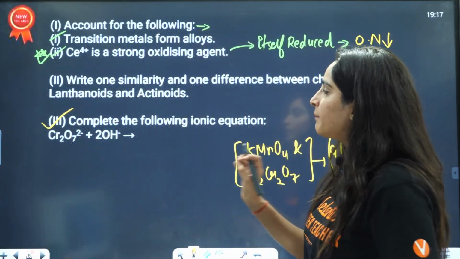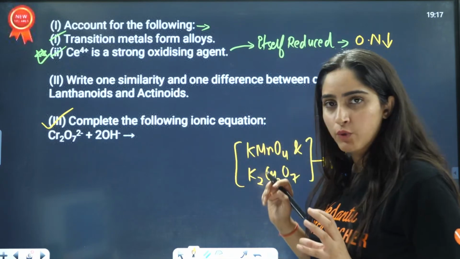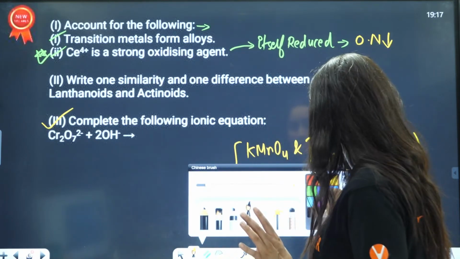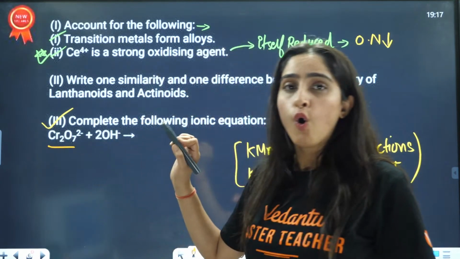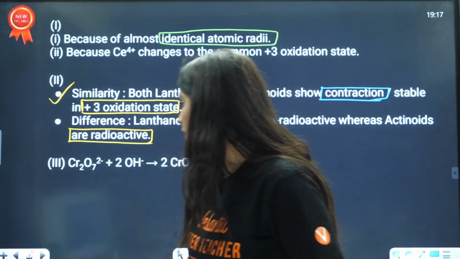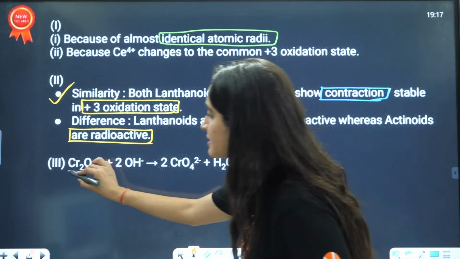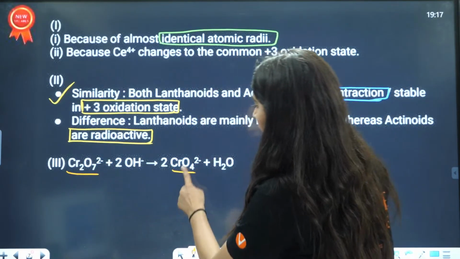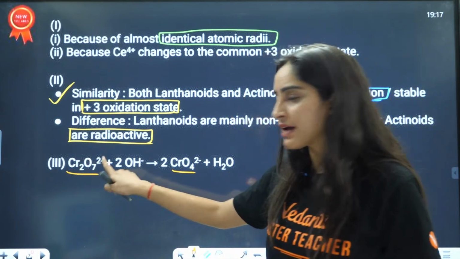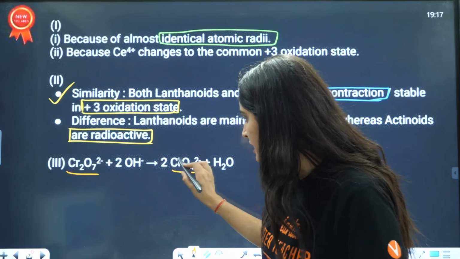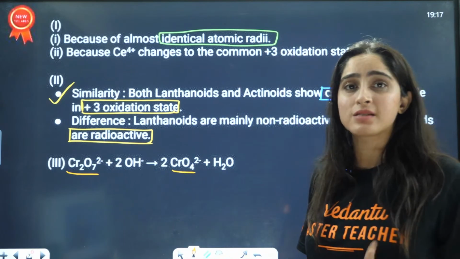Now, complete the following equation. They are telling you that in the basic medium, what will happen to this Cr2O7 2-? In the basic medium, this is converted to CrO4 2-, right? Here it is Cr2O7 2-, and here it is converted to CrO4 2- in the basic medium.